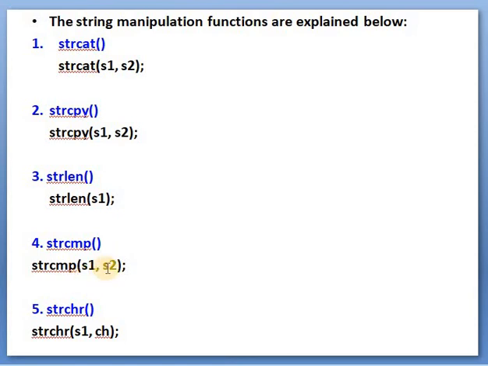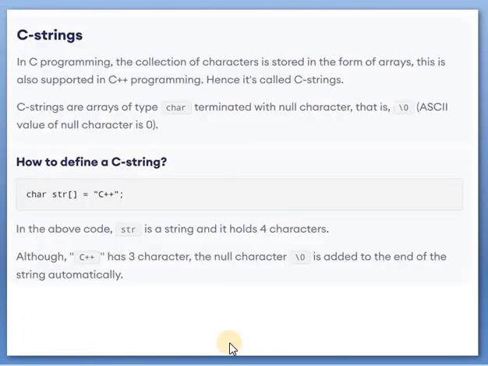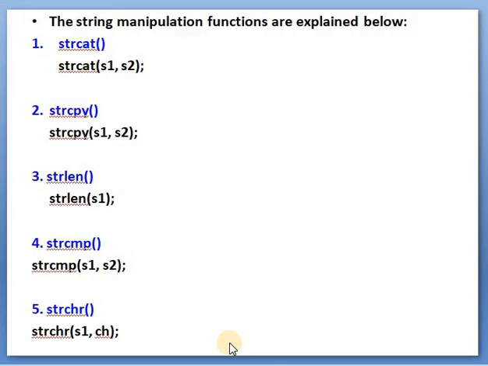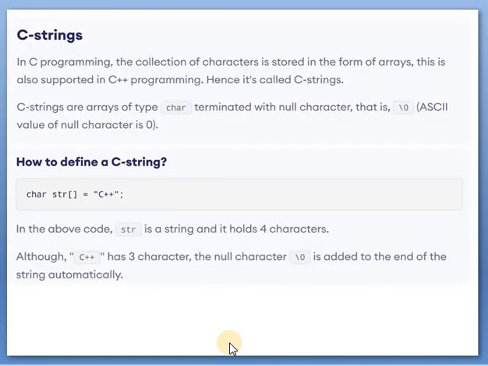But if these strings are not the same, it will give a non-zero value. And last is strchr, that is string character. So s1 and ch, where ch indicates a single character, and this function returns the place at which this character is present in string 1. Suppose we have written h here, it will display in the string Sharad where h is, or what the place of h is. This is the strchr function.